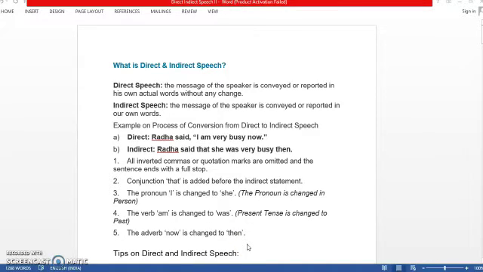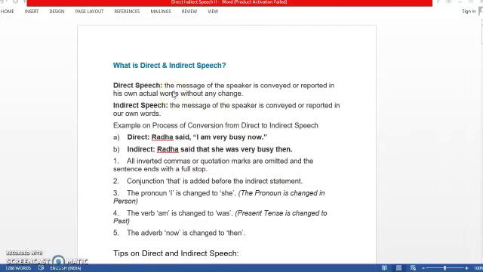Students, in our previous class, we had taken up direct and indirect speech, some general rules. So let us have a quick recap of the class which we did yesterday, and then we'll add on to our knowledge further about direct and indirect speech.